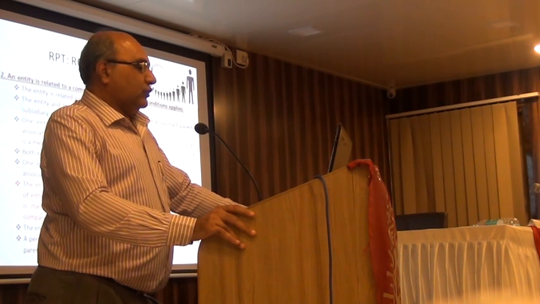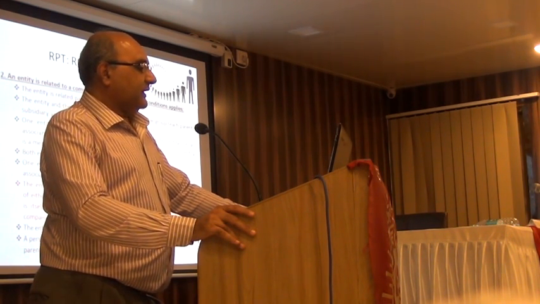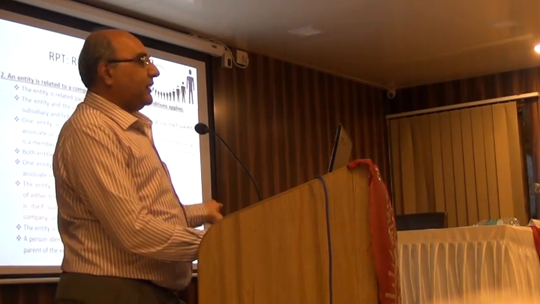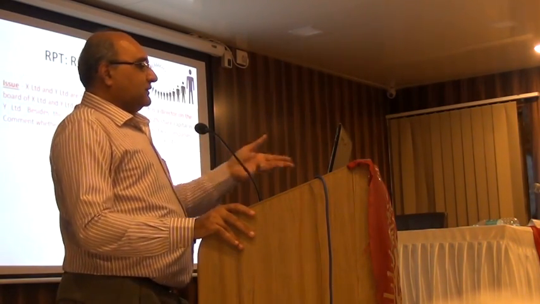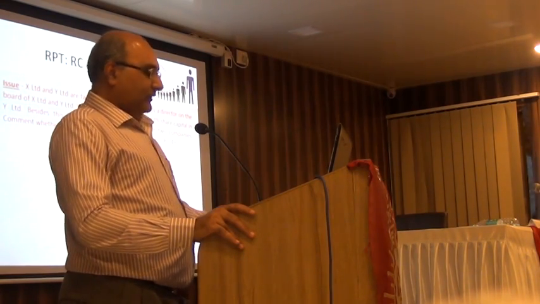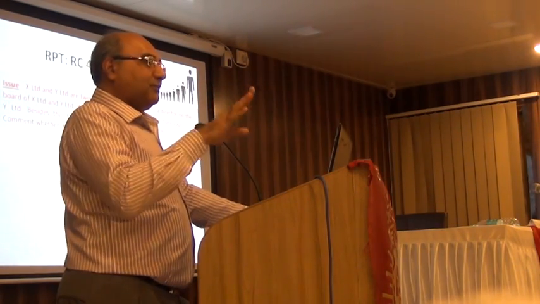Entity is controlled or jointly controlled by any person identified in 1 above. Person identified in 1B above has significant influence over the entity or of the parent of the entity as such. Now with that, RC 49 provisions, it is very simple to actually answer these things. What is related and what is not related. I think if your answer is related, 99% you will be right.